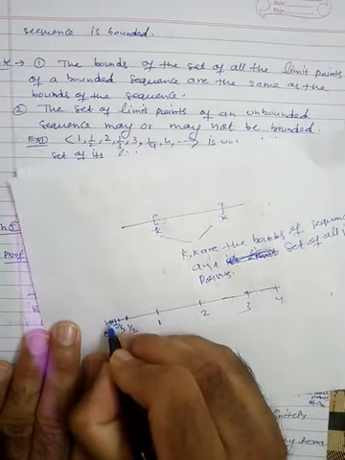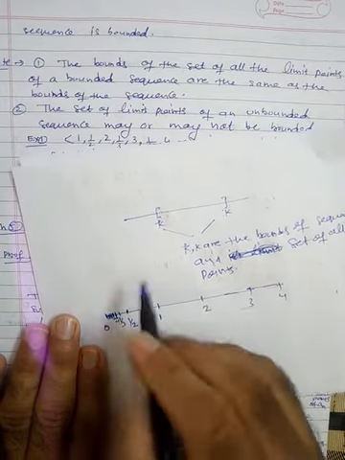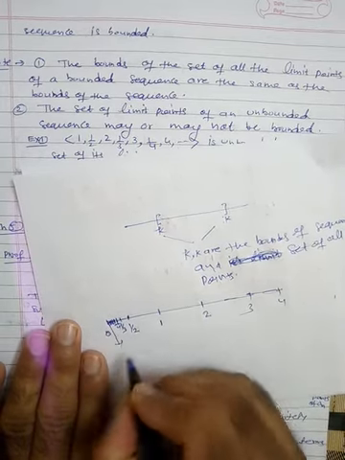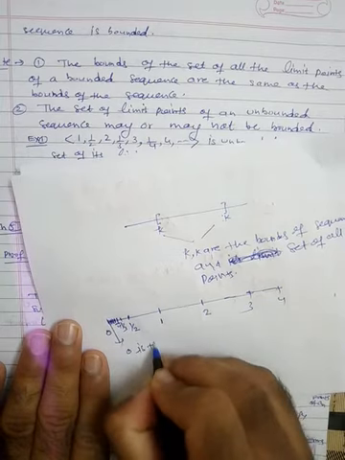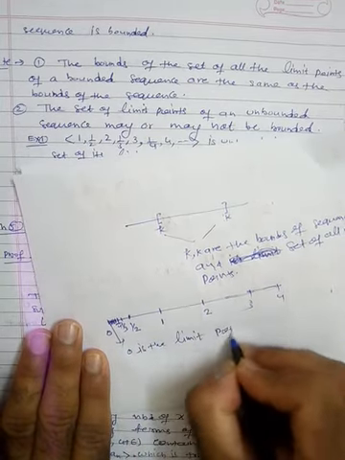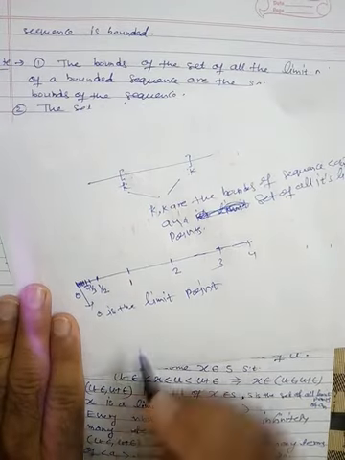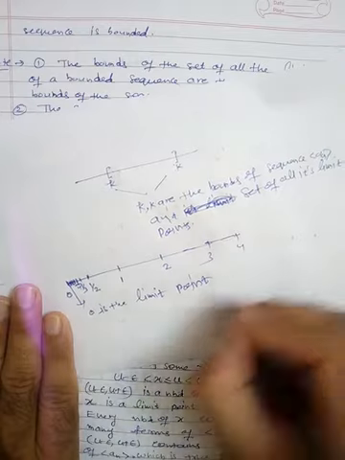So you will see that here we are having denseness. So we can say that 0 is a limit point. However, the set is unbounded.